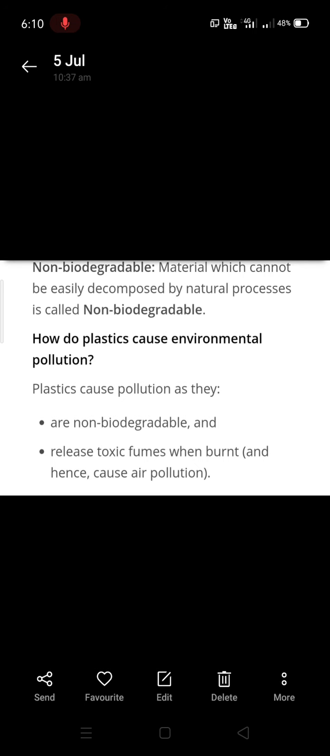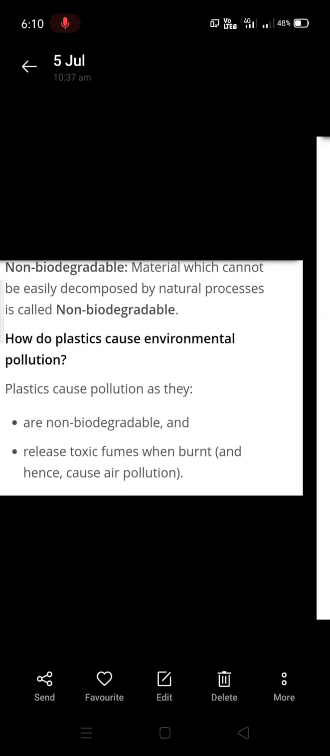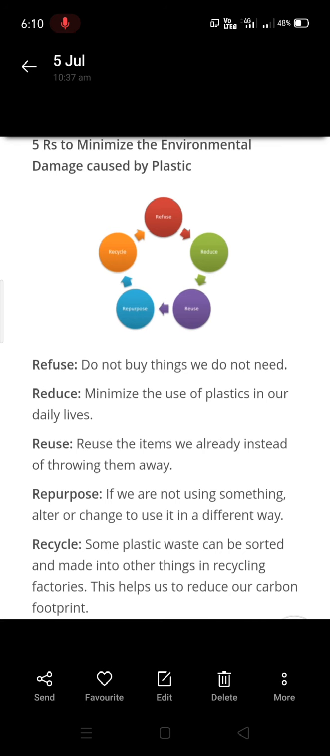And how are plastics causing environmental pollution? First one, because they are non-biodegradable. Second, when you burn them, they release toxic fumes causing air pollution. So there are 5 R's to minimize the environmental damage caused by plastic. First one is refuse, second one is reduce, reuse, repurpose and recycle. Refuse means you should not buy things that you do not need. Reduce means you should minimize the use of plastic in our daily lives.